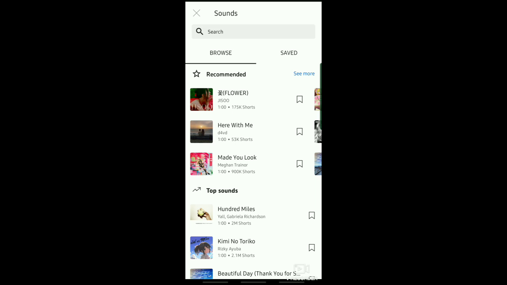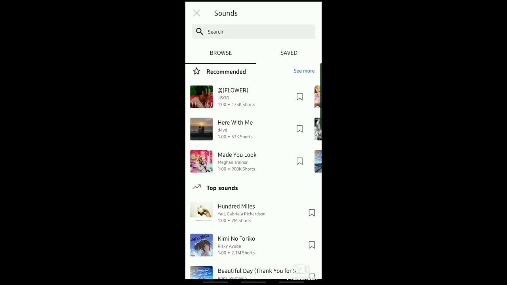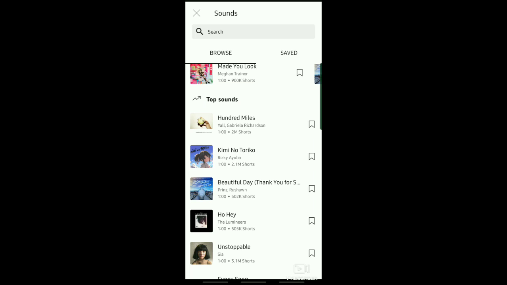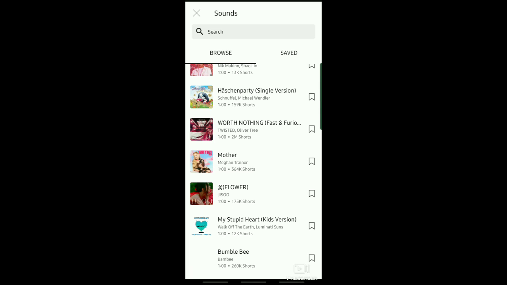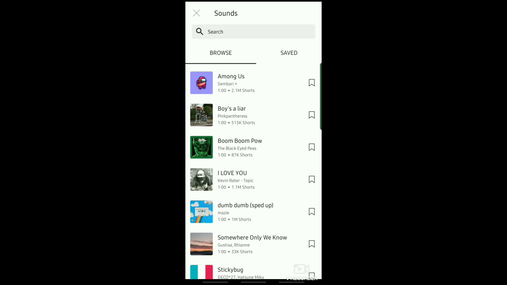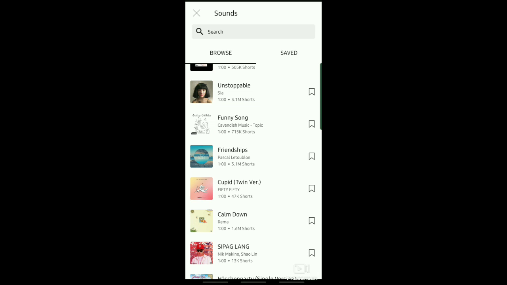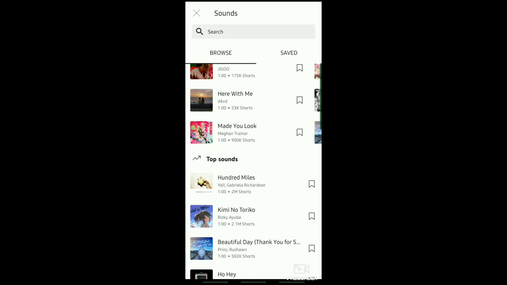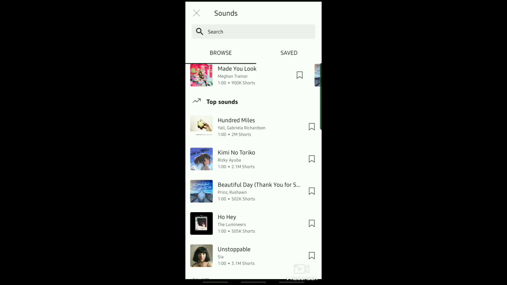And then you can see right here the sounds that you can use, but you can see that there is recommended. You can choose from that, or you can also choose from top sounds. Those sounds that are located at the top sounds are most likely the trending sounds that you can use.